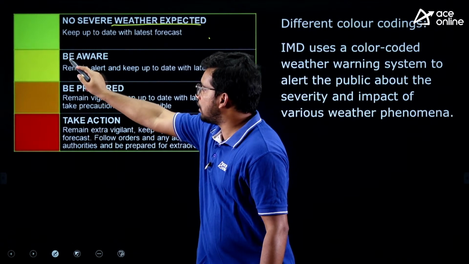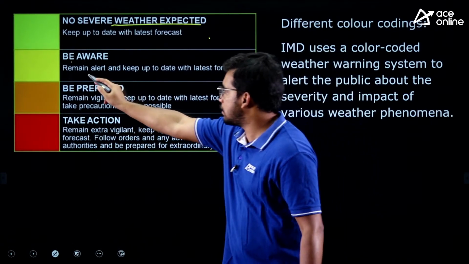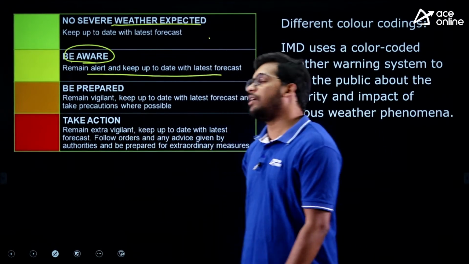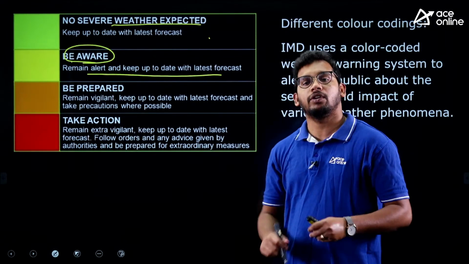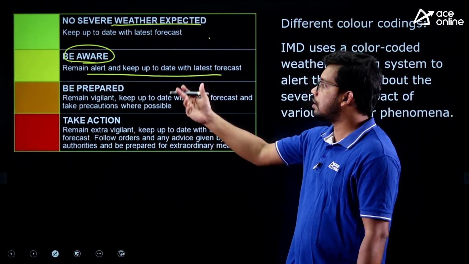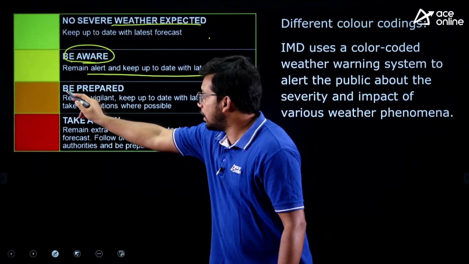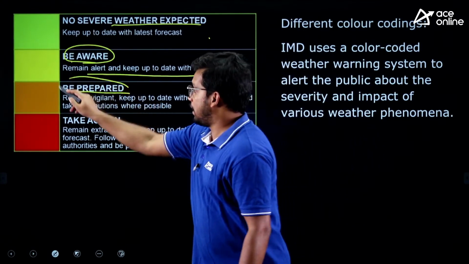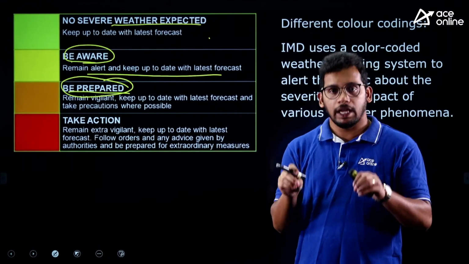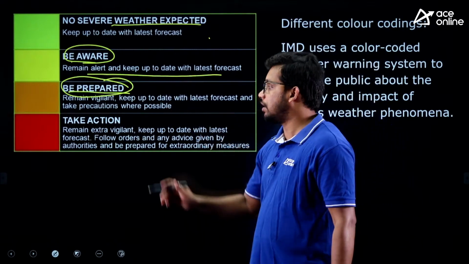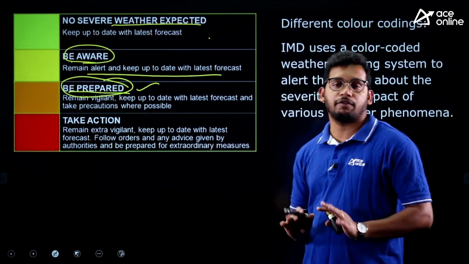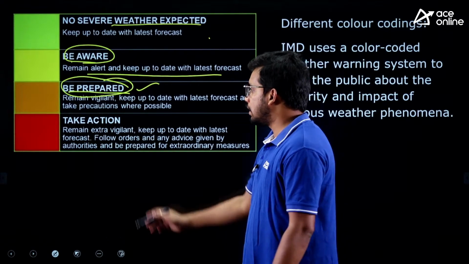Next one is yellow alert. It is to give an advance warning, like beware, the weather is not good. There is a possibility of certain issues in the weather. This is a pre-warning. Then orange alert, be prepared. That means the warning is over, now you have to prepare, be ready with all the things required in place to mitigate this weather related event. It aims to say, keep vigilant, keep updated, and be ready for facing this particular weather event. And then red alert.